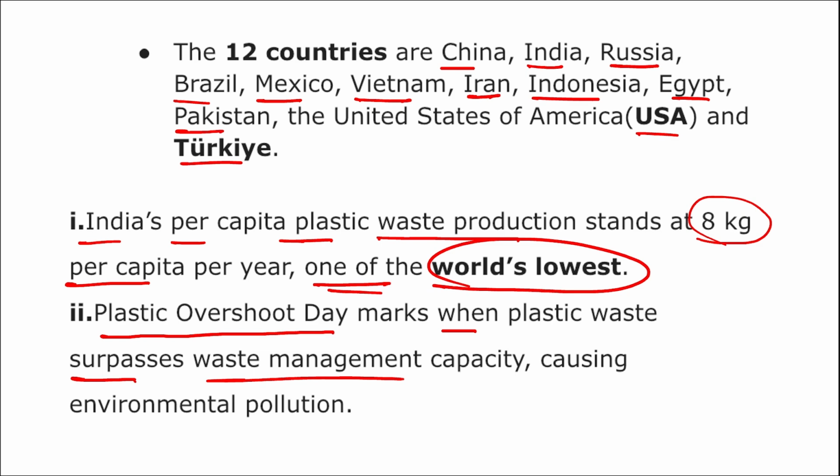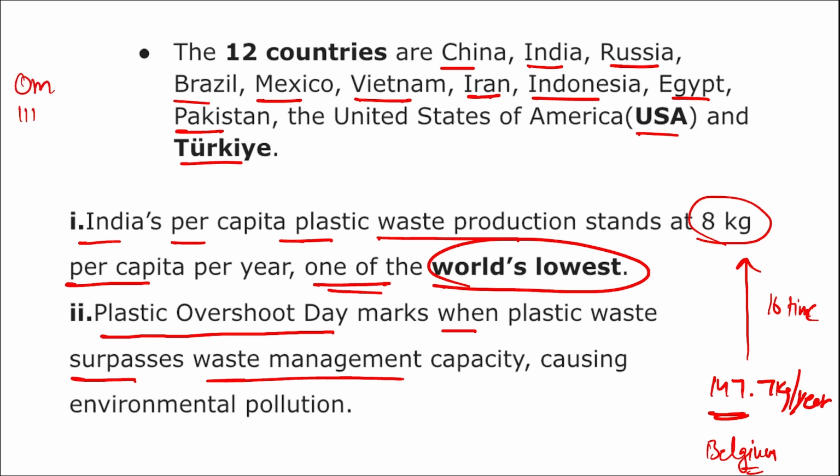Correct? Apart from this, if we see, Belgium has the highest plastic waste production per person, that is 147.7 kg per year. Right? And in India it is just 8 kg per capita per year. And we can say this is 16 times more in Belgium. Right? Apart from this, in these countries that we just saw, Oman leads the mismanaged plastic waste with 111 kg per person in 2024. That is 24 times more than Norway.